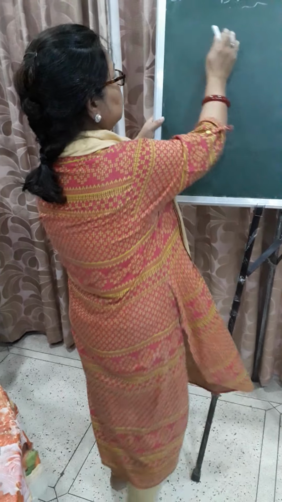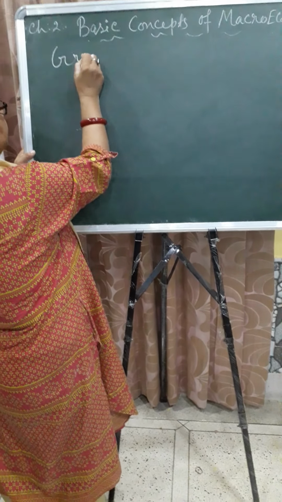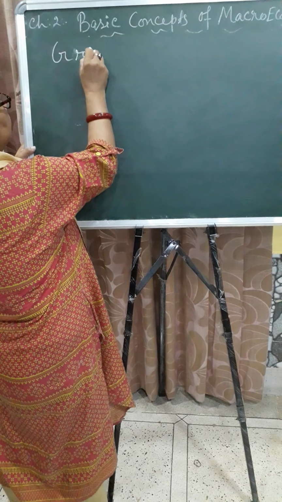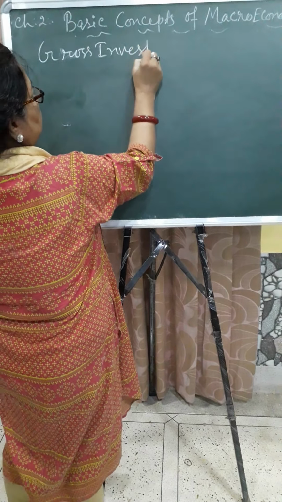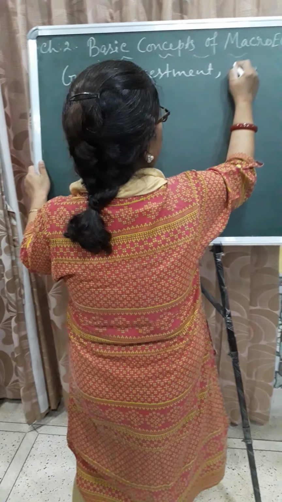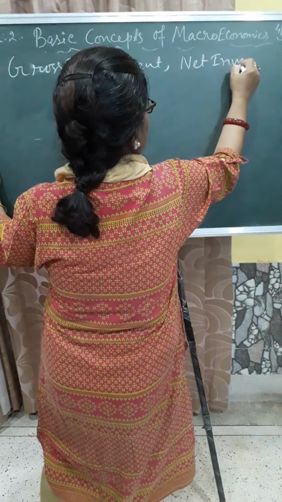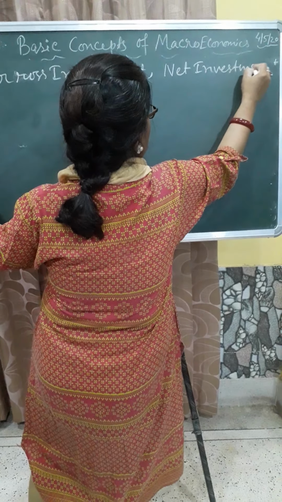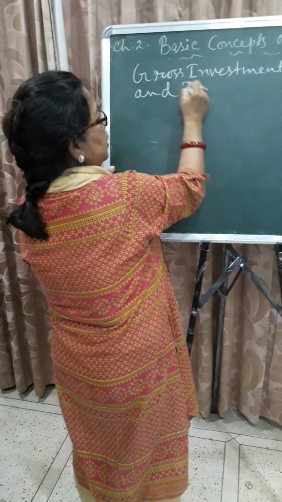Next concept, you write: gross investment, net investment, and depreciation.